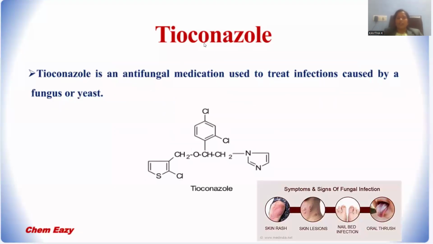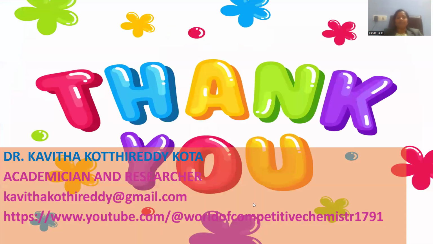Another one is called tioconazole. Tioconazole is the kind of drug which works upon fungal infections. Fungal infections create rashes over the skin. You can clearly observe fungal infections are possible in the skin in such a manner. So in order to avoid such kinds of infections, we need to treat with tioconazole, which is effective against various kinds of fungal diseases.